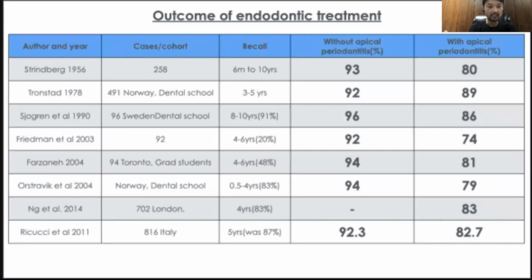This is a compilation of studies of endodontic outcomes, with generally good outcomes reported, more than 80%. If it is without apical periodontitis, it could be higher than 90%.